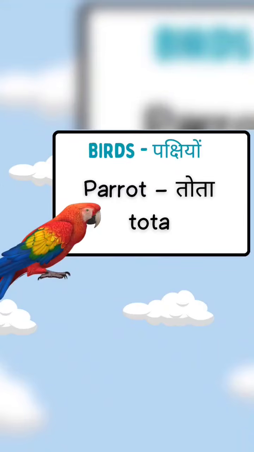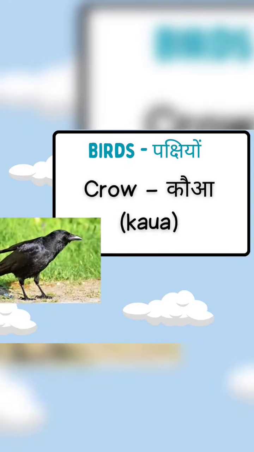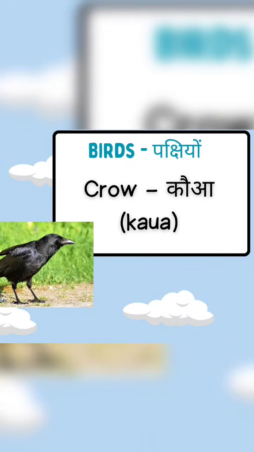With the English name first, and then I'll tell you the corresponding Hindi name. So, our first bird is parrot. In Hindi, we say Tota. I will repeat this. Parrot, Tota, parrot, Tota. Excellent. We will move on to the next bird.